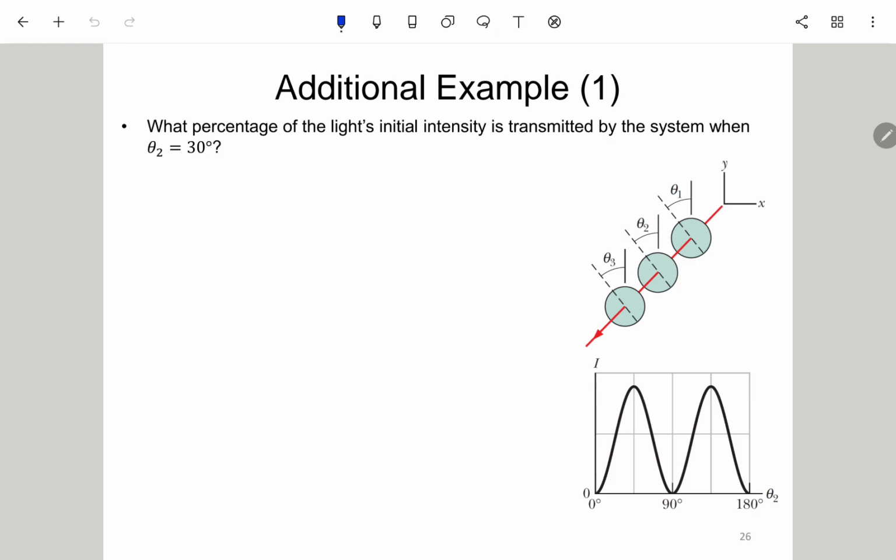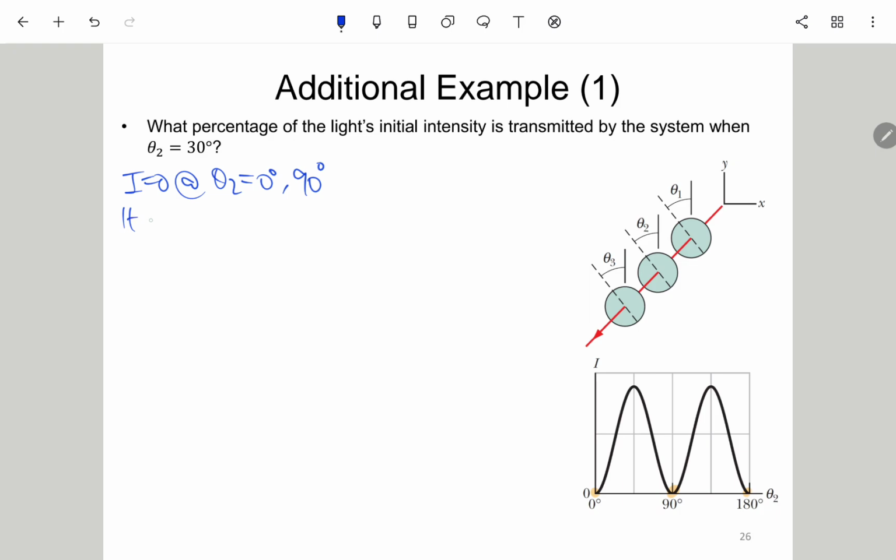Okay, so here the first observation is that when theta 2 is 0 degree, 90 degree, 180, 0 and 180 is the same. So when theta 2 is 0 degree and 90 degree, I equals 0.